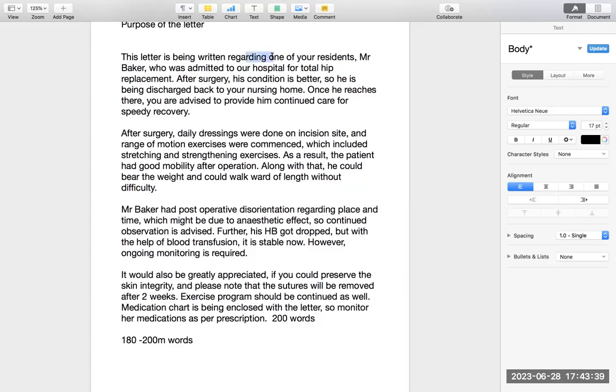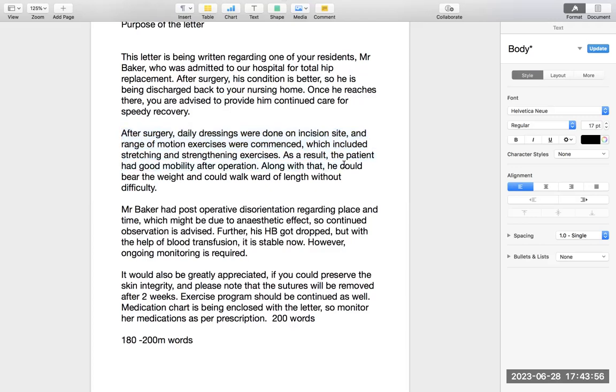Discharge back letter, you are writing it here, no? One of your residents, you are getting the points of discharge back, then you are writing discharge back. So these are the 2 punches of your letter. Why do you want to make it complex? Make it simple. After surgery, daily dressing were done, which included this. As a result, now look, let's read the letter.